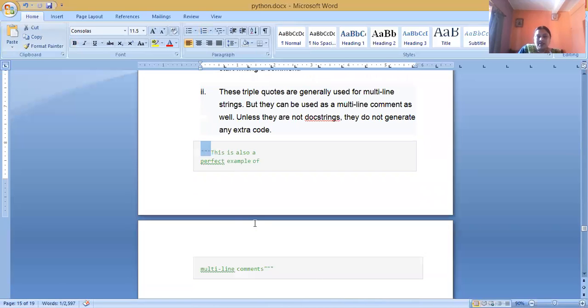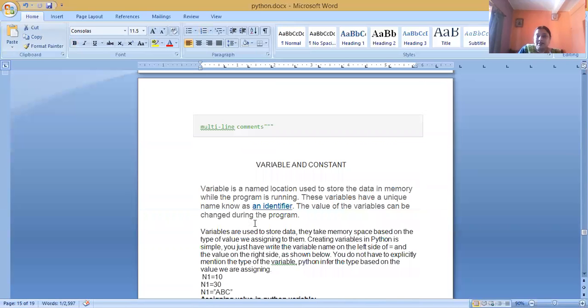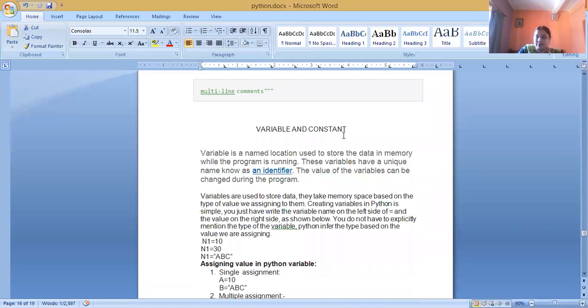Next, we have already discussed variables and constants. A variable is a name. Variables are used to store data. They take memory space based on the type of the value we assign to them.